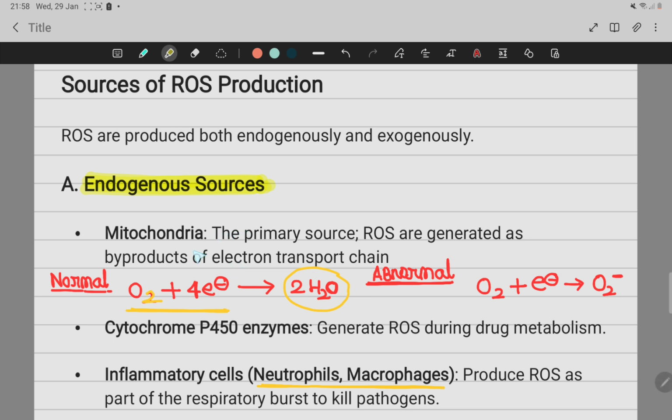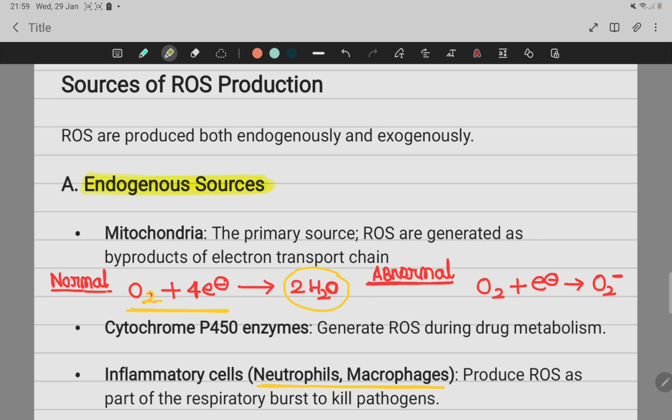In mitochondria normally oxygen will react with 4 electrons and hydrogen ions, and they will form H2O at complex 4. Do you remember your teacher told you that oxygen is the final electron acceptor? So they are accepting electrons and converting into H2O.